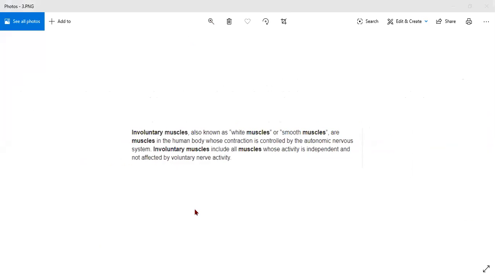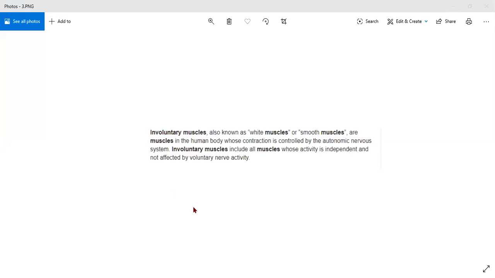So the first one which you are able to see on your screen is involuntary muscles. Now we will start with the second one. You are able to see the second one on your screen, which is involuntary muscle, smooth.